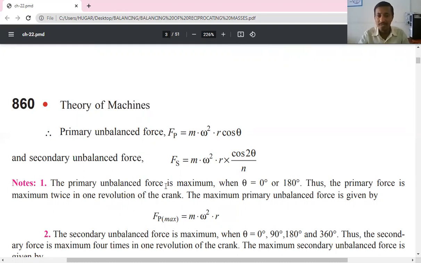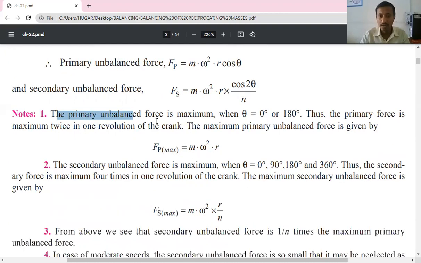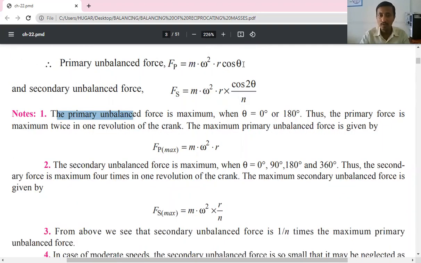That means the primary force is maximum twice in one revolution of the crank. So the maximum primary unbalanced force is given by m omega square r, because for maximum, cos theta is 1.